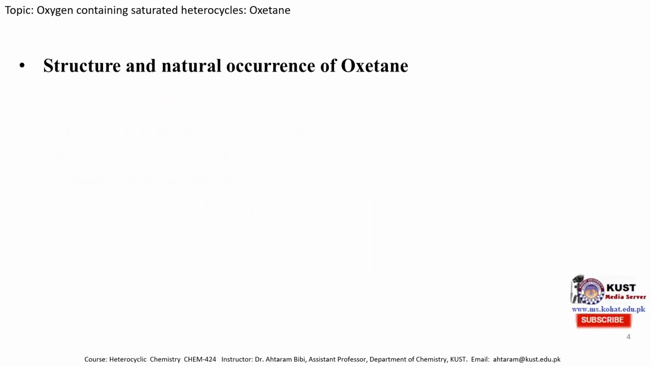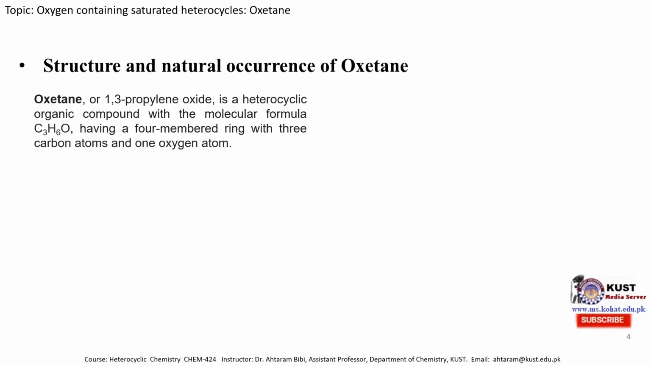Structure and natural occurrence of oxetane. Oxetane, or 1,3-propylene oxide, is a heterocyclic organic compound with a molecular formula which consists of 3 carbon atoms, 6 hydrogen atoms, and 1 oxygen atom, having a 4-membered ring with 3 carbon atoms and 1 oxygen atom. This is the structure. The ring consists of 3 carbon atoms, each carbon atom carrying 2 hydrogen atoms, and 1 oxygen atom.